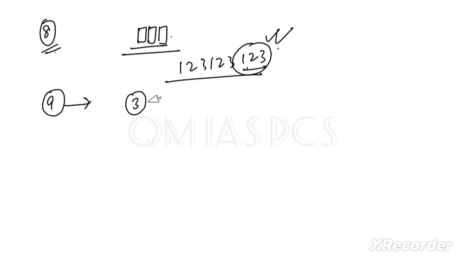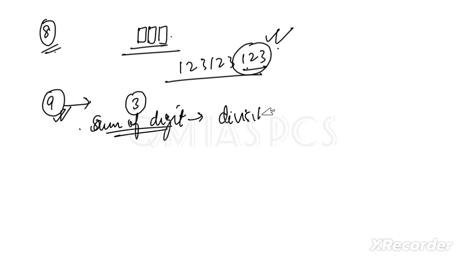Okay, for 9. For 3 we checked that the sum of all digits is divisible by 3. For 9 it is the same concept: we add all the digits, but that sum should be divisible by 9, not 3.